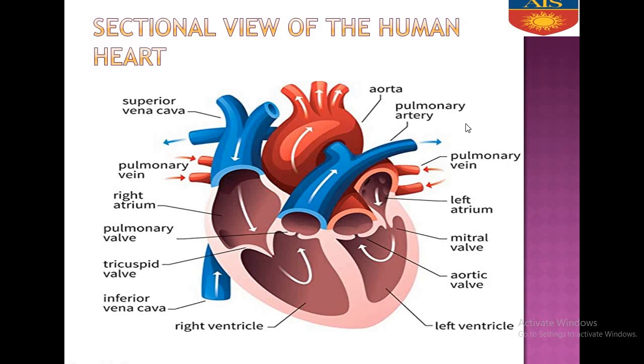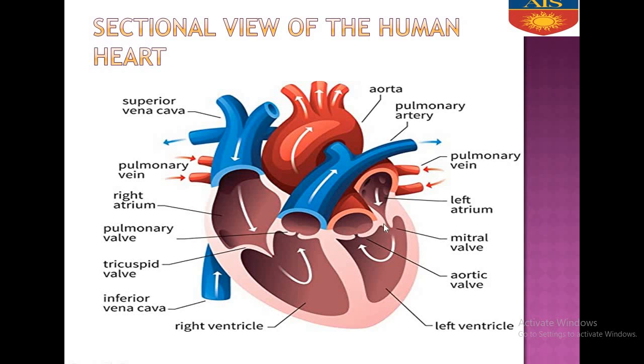Then that oxygenated blood is carried via the pulmonary vein, and the oxygenated blood is poured into the left auricle. Again, when it fills, this bicuspid valve opens, and all the oxygenated blood enters from the left atrium to the left ventricle.